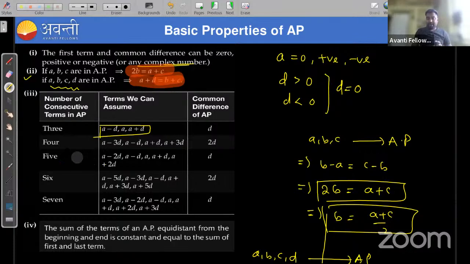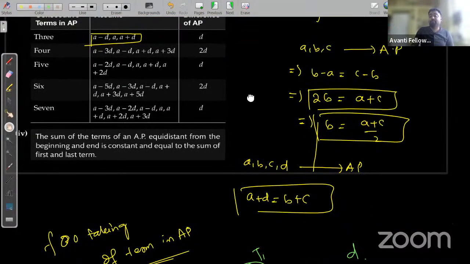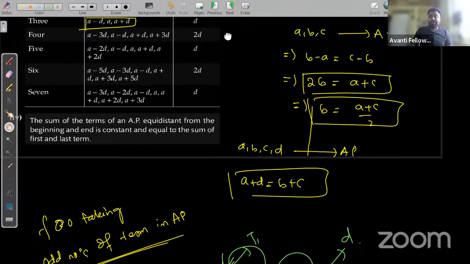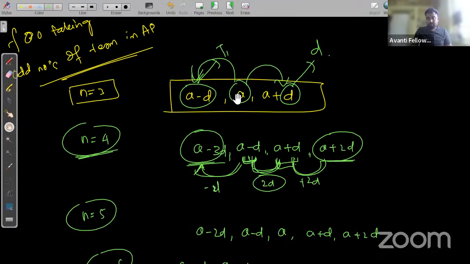Okay. So already I told you one trick when you are supposed to take terms of an AP. When you need to suppose an odd number of terms of an AP, then you need to start from A, write A, then go right side, A plus D, then left side of A minus D. Here for n equal to 3, when you are choosing 3 numbers that are in AP, then it will be A minus D, A, A plus D.